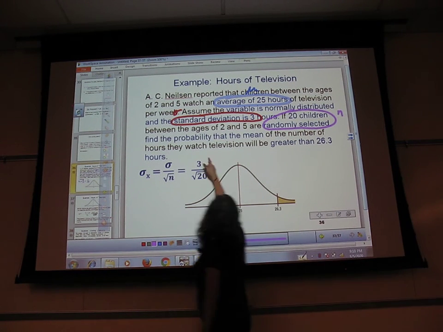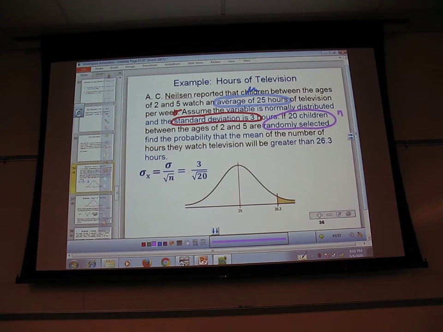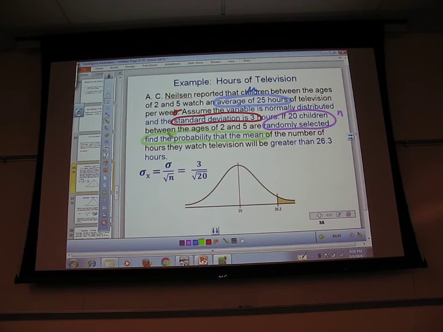The next thing is find the probability. What are we finding the probability of? Find the probability of what? That the mean. Whenever you're looking at the probability of a mean, that should be your first clue.